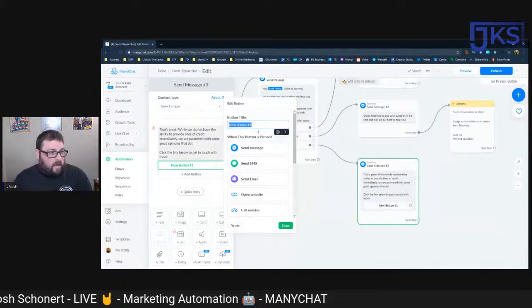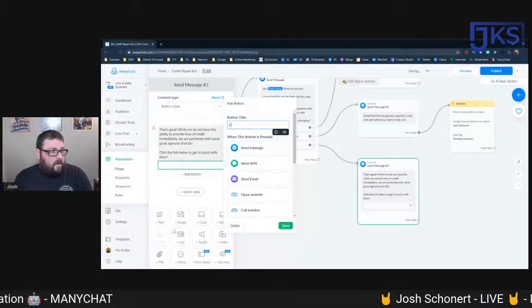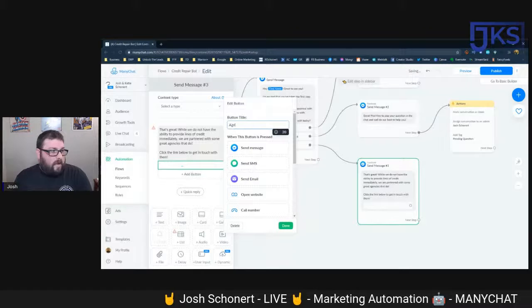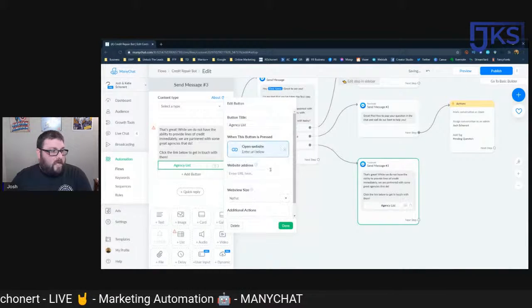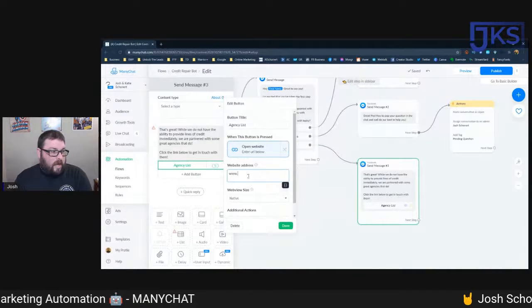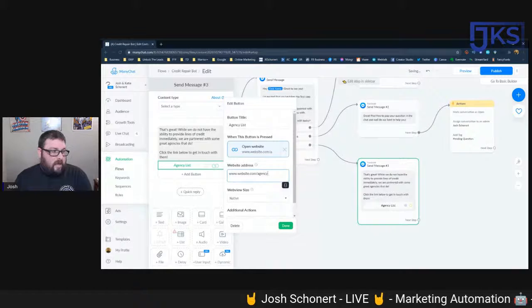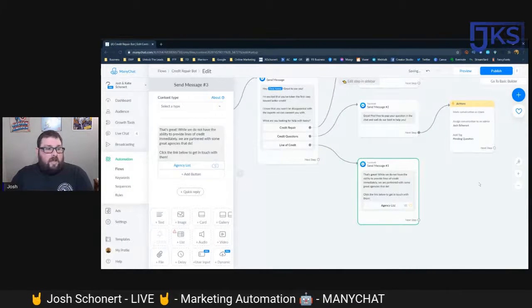So you go to the new button and you say credit agent, or let's say agency lists, right? And then go open website, and it'd be like www.website.com/agency list. So now you've got a few things here.